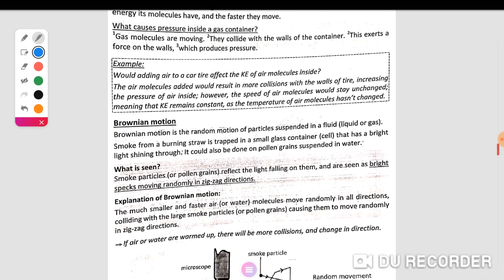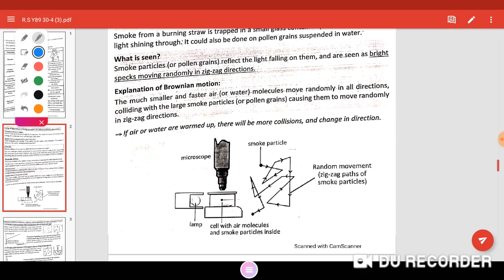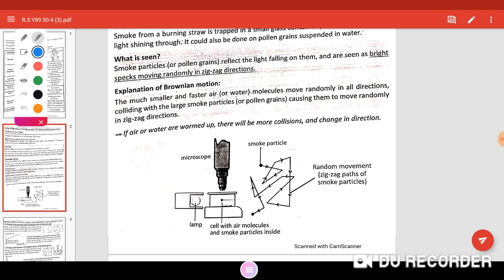The motion can be observed in this device. This is a microscope. This is a lamp, the source of light. This is a glass cell with air molecules and smoke particles inside it.